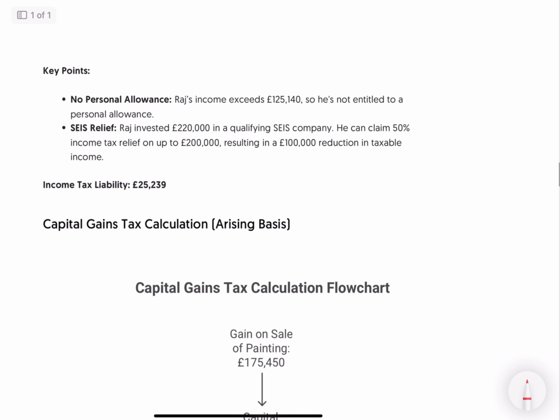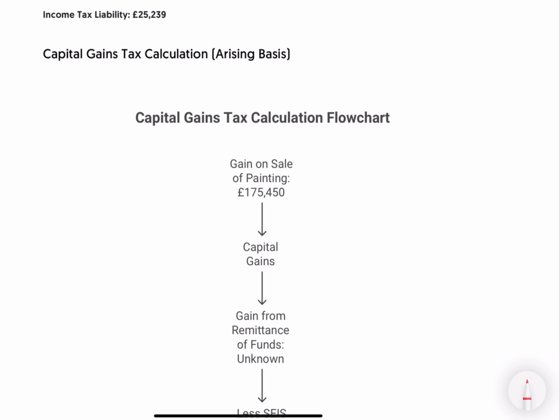Now, remember again, no personal allowance. Why? Because his income exceeds 125,140. So he's not entitled to a personal allowance. SEIS relief: Raj invested 220, let's say, in a qualifying SEIS company. He only gets 50%, but that is up to 200K, which means that even if he has invested 220,000, his reduction in taxable income is only going to be 100K, which is capped at 200,000. So even if he has invested 300,000, 400,000, whatever, it will always be calculated on 200K. So as we can see in here, his income tax liability is 25,239.